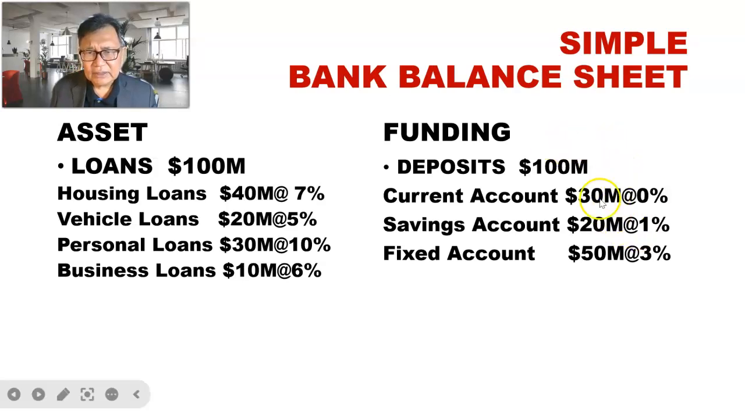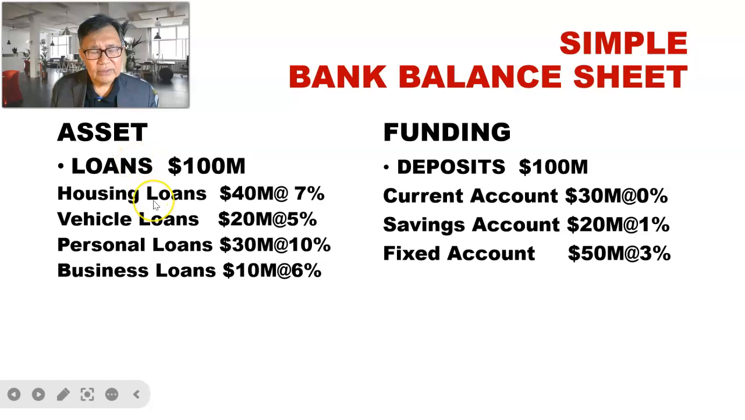Saving account of 20 million at 1%, because the saving account is less used as a transactional account compared with the current account. But for the fixed deposit of 50 million, the interest is at 3% per annum because, as we know, for a fixed account or term account, we have 1 month, 3 months, 6 months, 9 months, 12 months. So if we keep our money there based on the term, then the depositor can earn interest from the term deposit. So this is a term deposit at 3% per annum.